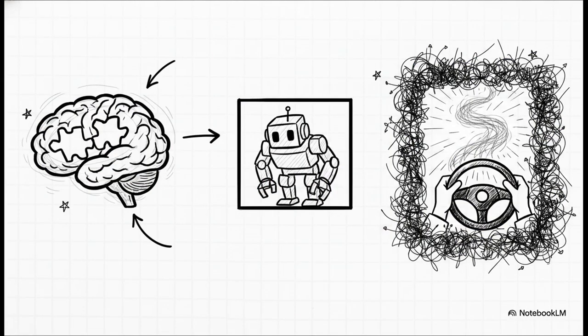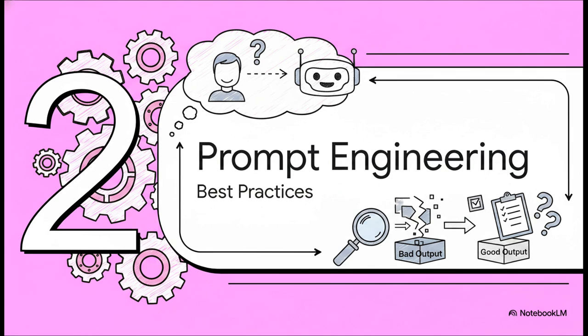Okay, so why does this actually happen? Well, the root causes generally fall into 3 buckets. First, the AI might just have biased or incomplete training data. Second, there are just inherent limitations to the model itself. Now, obviously, we can't really fix those first 2, right? We're not the developers. But the third culprit, the one we have absolute, total control over, is misaligned, vague, or contradictory user prompts. We can drastically reduce those confident lies simply by changing the way we ask for things. Which brings us nicely to section 2, prompt engineering best practices.